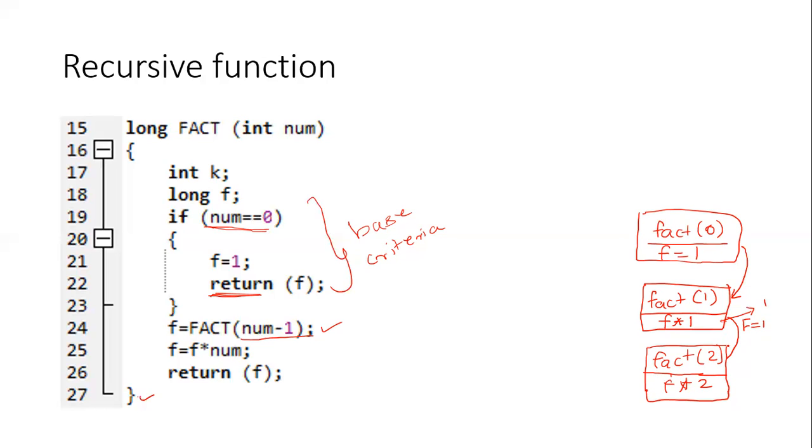Okay. Now coming to this. One time this is executed. This is the value supposed to be returned for the main program, where we started our computation with the value 2. There is one function call for this particular thing, and for that we are going to return a value now. So this f is going to be returned here. 1 into 2, that will be 2. So this value f is equal to 2 will be returned to the main program.